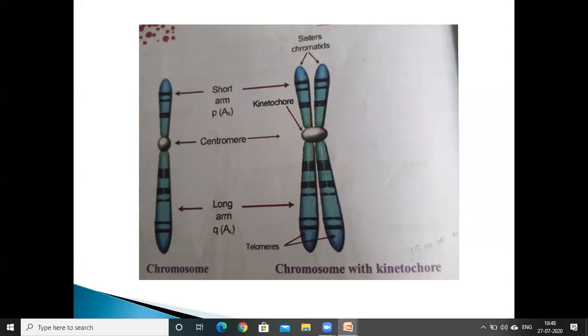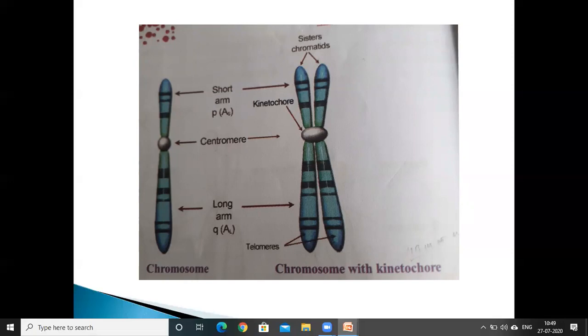A chromosome may have a single chromatid, which we see in anaphase and telophase, or two chromatids, which we observe at prophase and metaphase. Each chromatid of a chromosome consists of a single long thread of DNA associated with histone proteins.